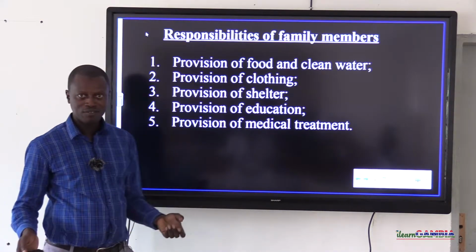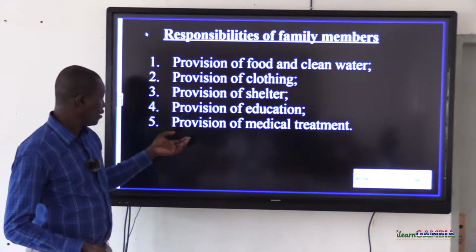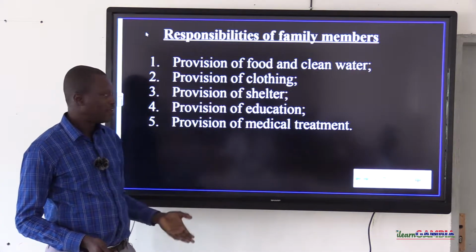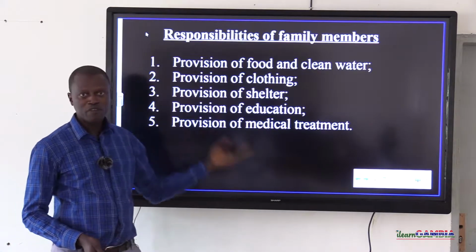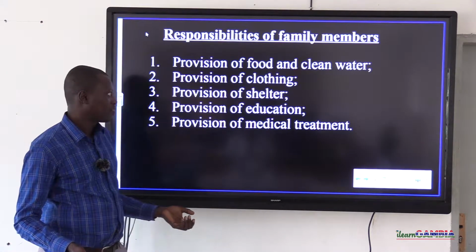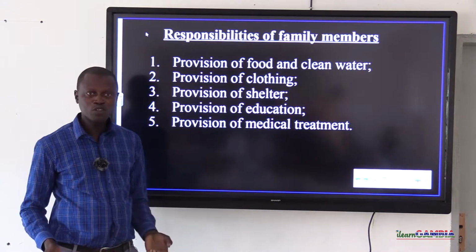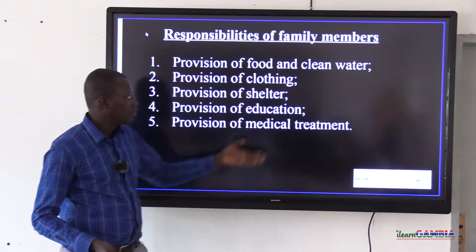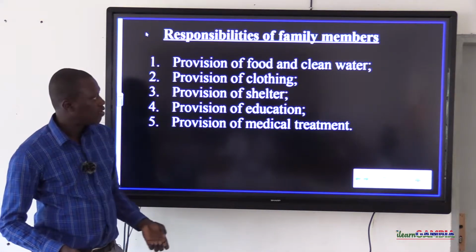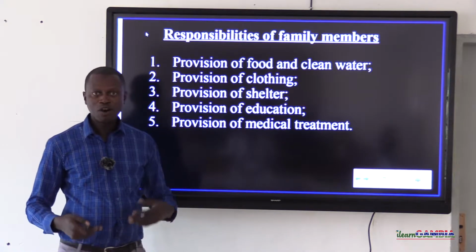For example, in some families, both the father and the mother are involved in the provision of food for the family. In most families, usually, the provision of clean water is done by mothers.